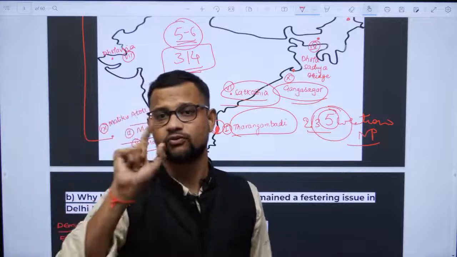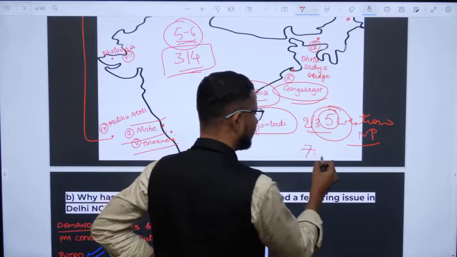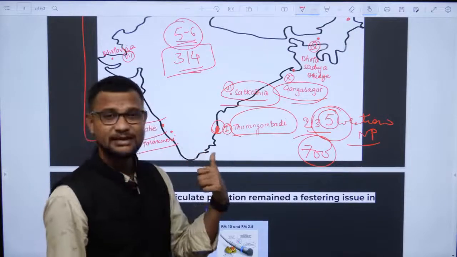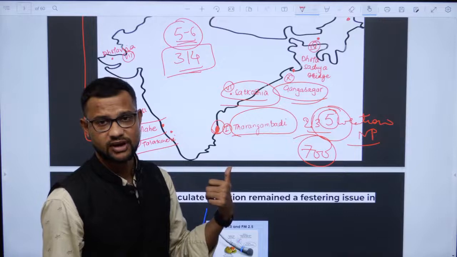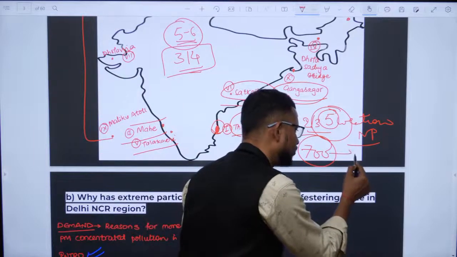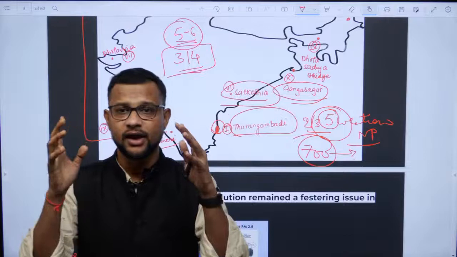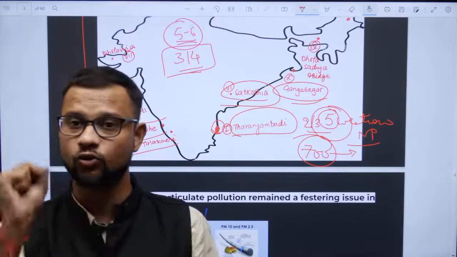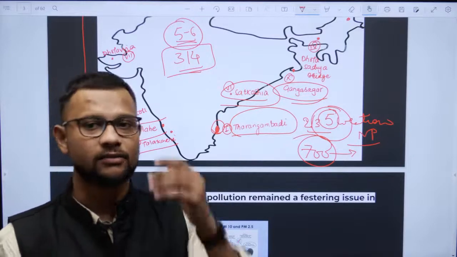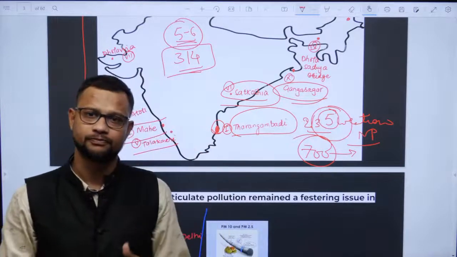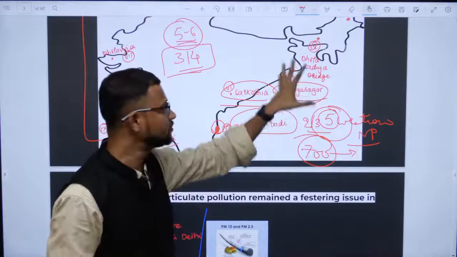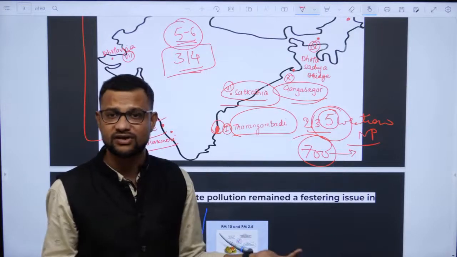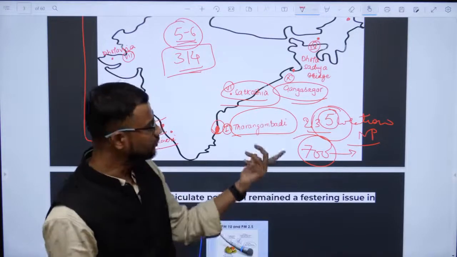Even if you are doing it for 1 year, you will have 700 locations located already. But it should be on a daily basis. If you do it daily, believe me guys, you will have a bunch of at least 500 plus current affairs locations, with their significance, and then no one can beat you. Because these locations are helpful not just for this question, they will also be helpful later on as case studies for anything of that kind. That will be much more helpful.